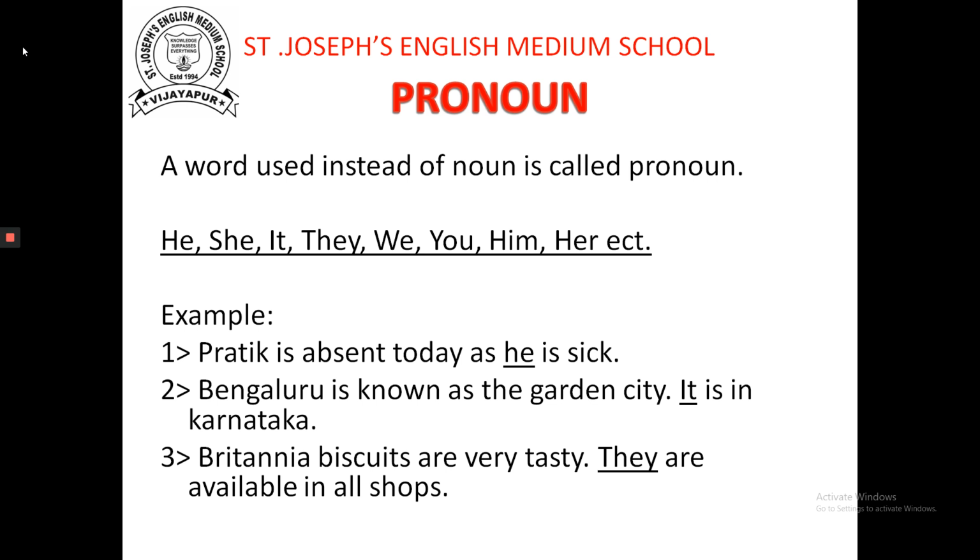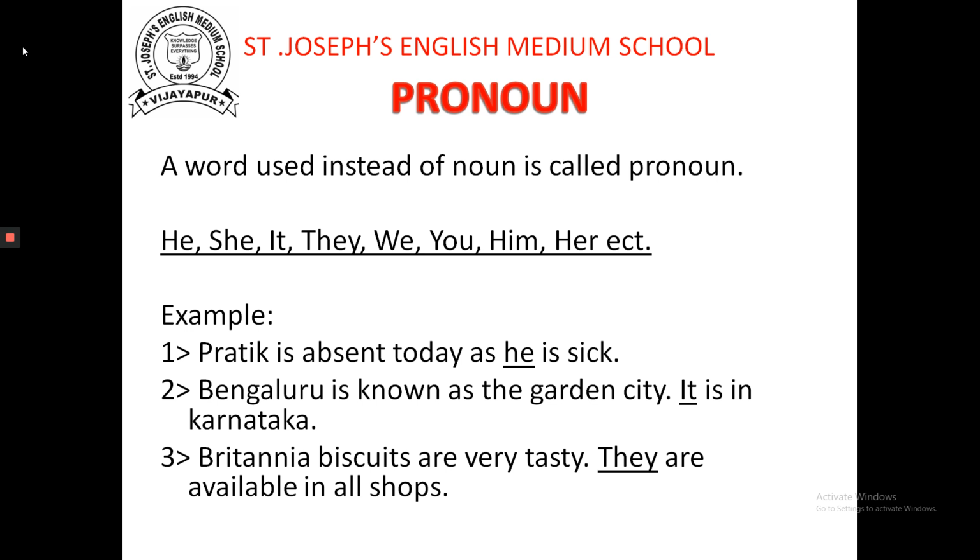If in the sentence the noun, the person name is there, whether it may be a female or a male, there we have to use he or she because that he or she is a pronoun. He, she, it, they, we, you, him, her, all these are pronouns.